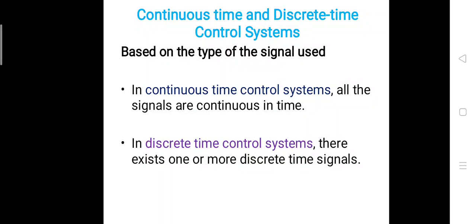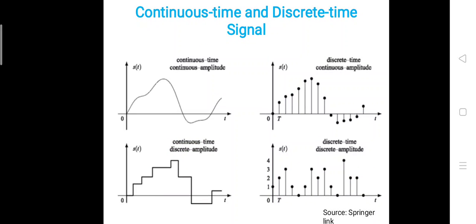In a continuous time control system, all the signals are continuous in time, or all the systems are continuous with respect to time. Then in a discrete time control system, there exist one or more discrete time signals. So here we can say continuous time and discrete time control signals.